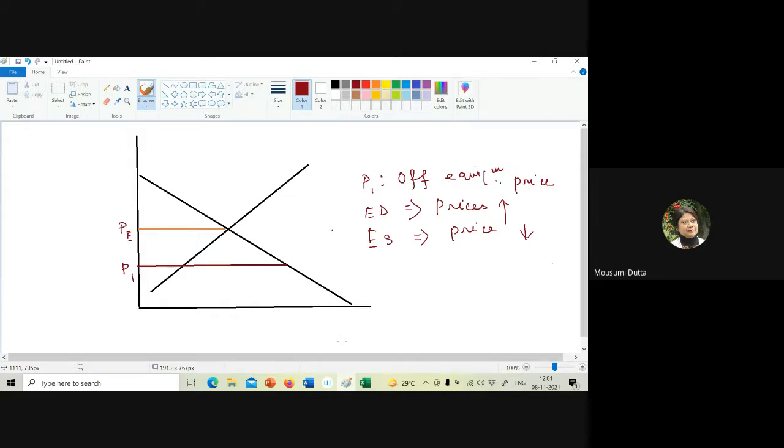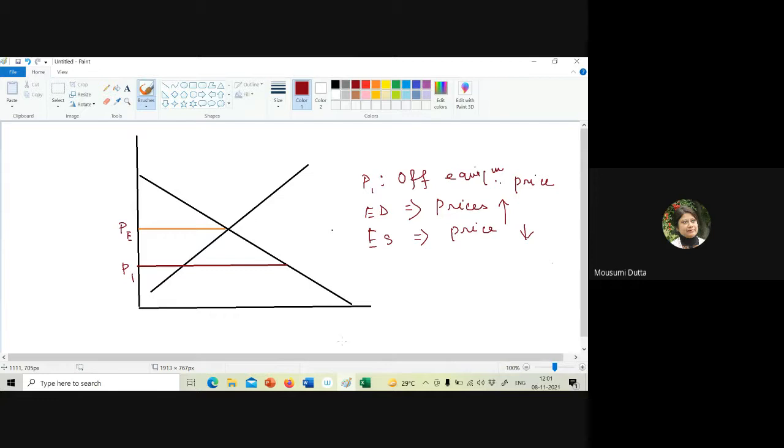Again, if there is an excess supply, price will always reduce. And if that reduction in price helps us to move towards equilibrium, in that case, we will call the equilibrium a stable equilibrium.